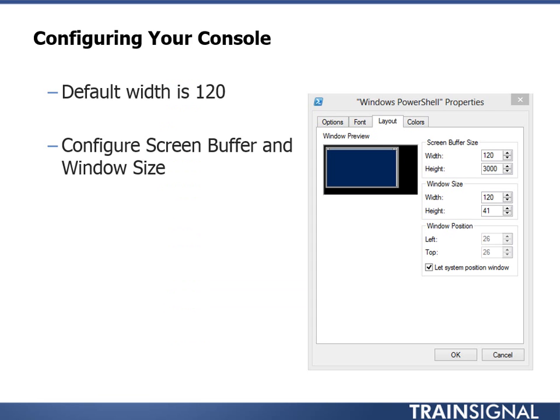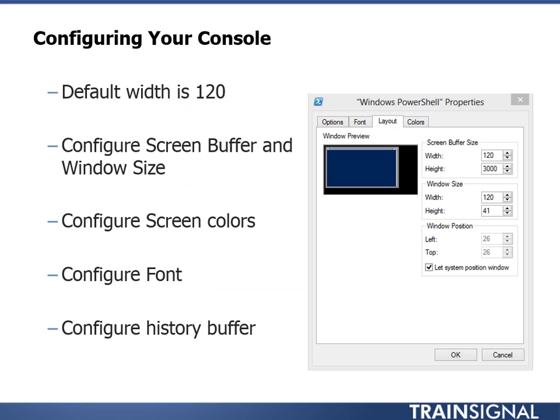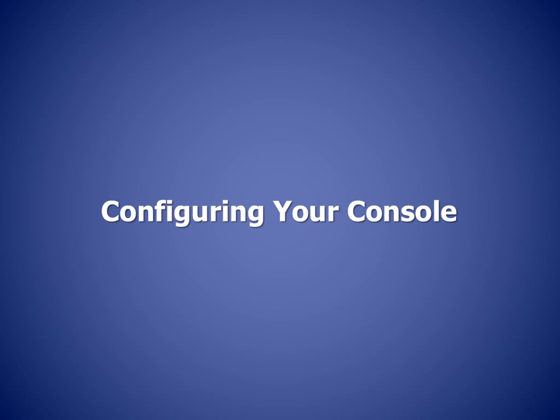You might want to configure things such as the screen buffer and the window size, configure the screen colors, the font, configure the history buffer, so when you press F7, how many commands will that remember. And I also always check to verify that quick edit mode is turned on. That's what allows you to easily copy and paste. So, instead of me showing you a screenshot there, let me jump into PowerShell, walk through configuring the console so you can see some of these settings in action.